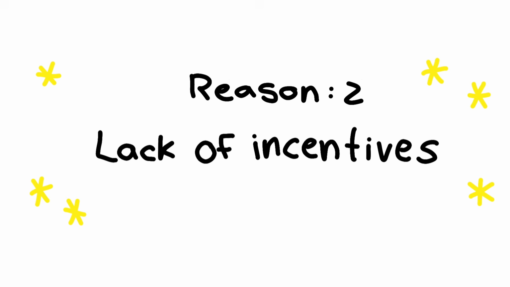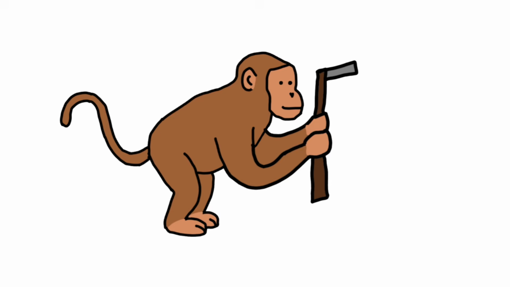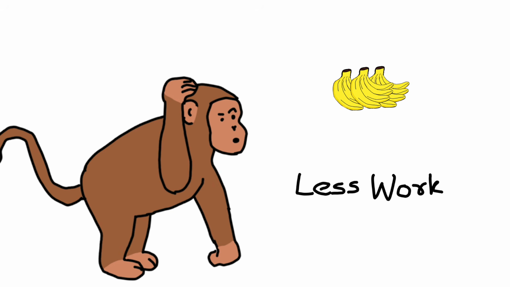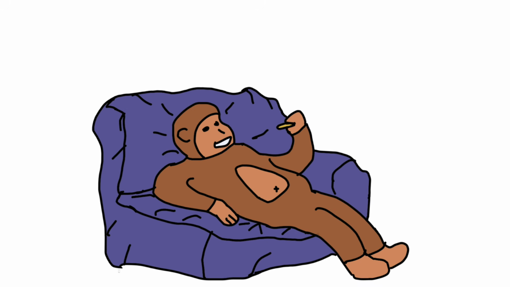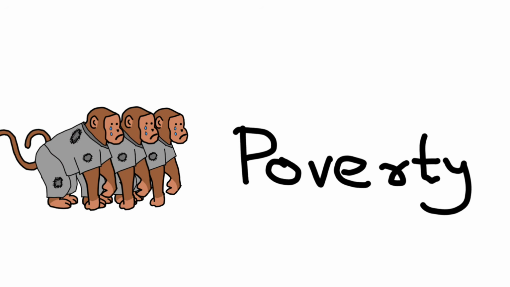Reason number 2. Lack of incentives. If a monkey works 10 hours, he gets 10 bananas. No matter how hard the monkey worked, he still got the same amount of bananas. So the monkey started thinking, why work hard when monkey can get the same amount of banana with less work? This made monkeys more lazy, and it later resulted in less productivity, high demand for bananas, and poverty.